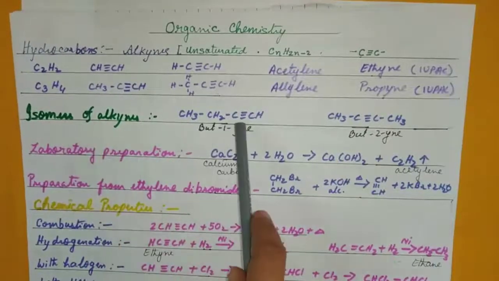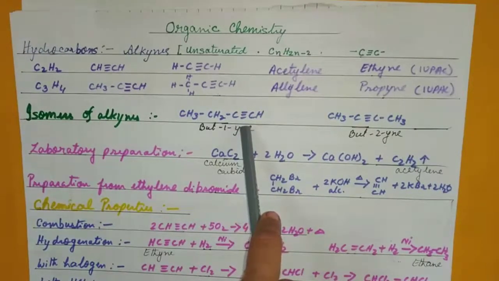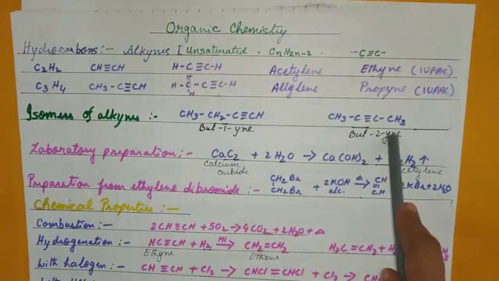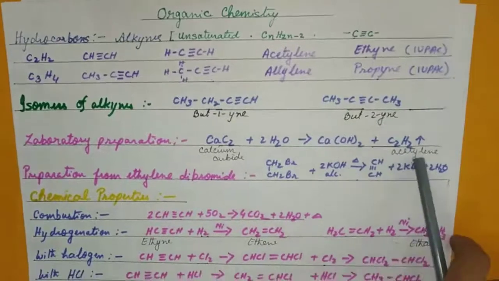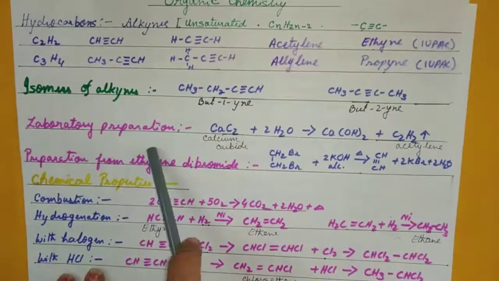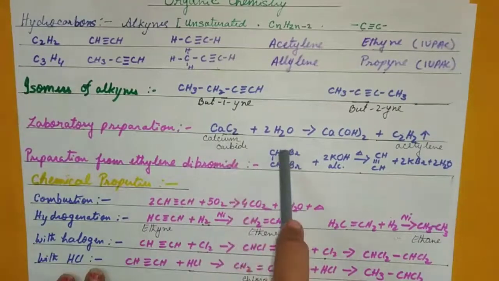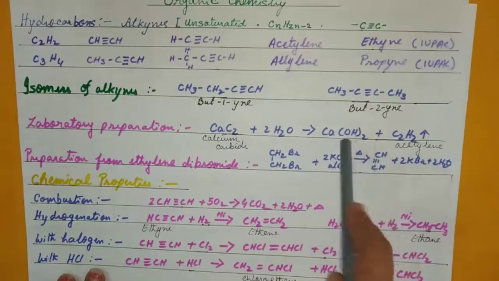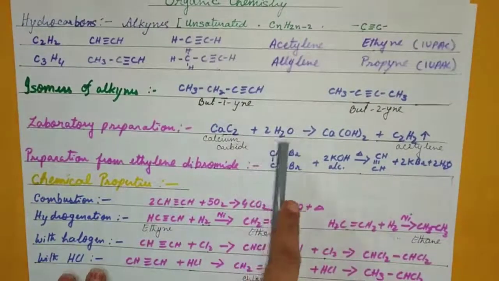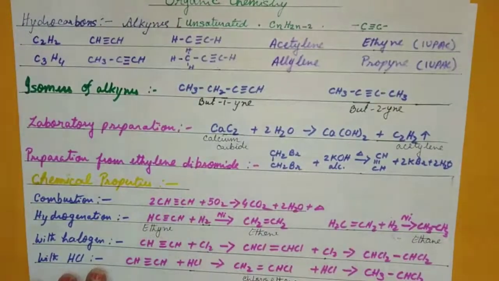Isomers, yes, change of the triple bond, that is but-1-yne and but-2-yne, which we did just now with the double bond, similar one. Laboratory preparation, yes, calcium carbide and water gives you acetylene and calcium hydroxide. This reaction was done in standard 9, so it's not new.